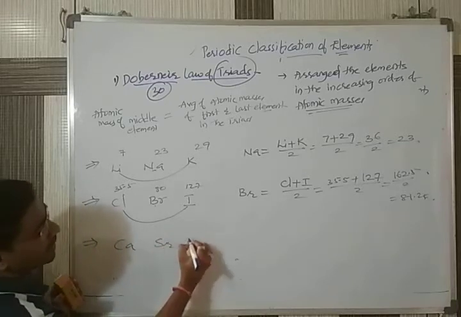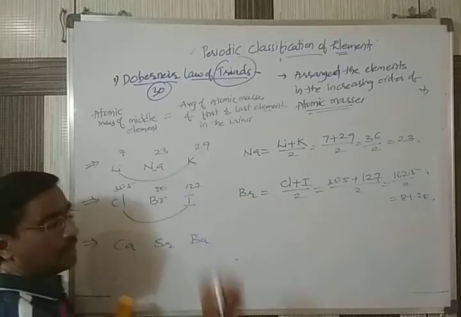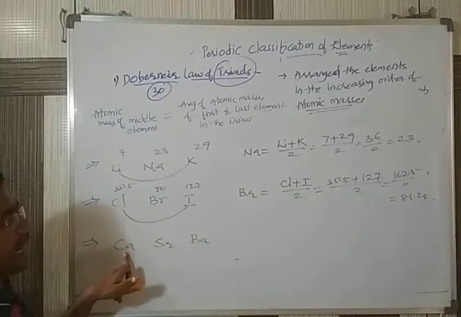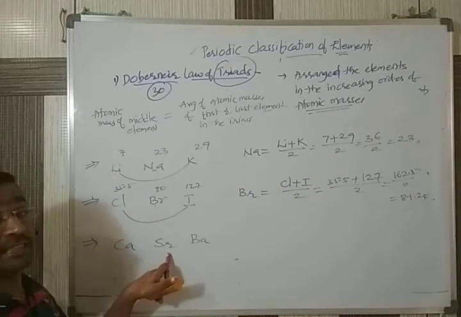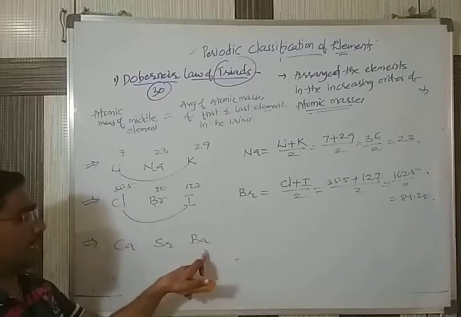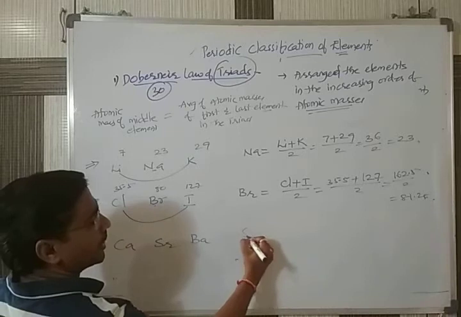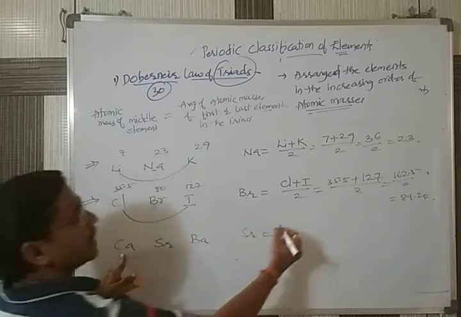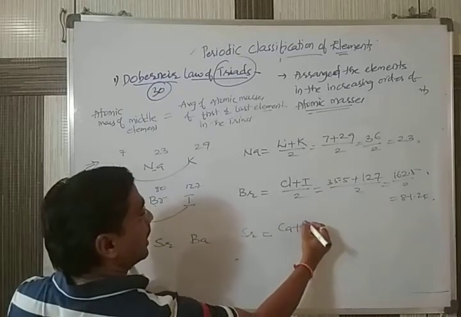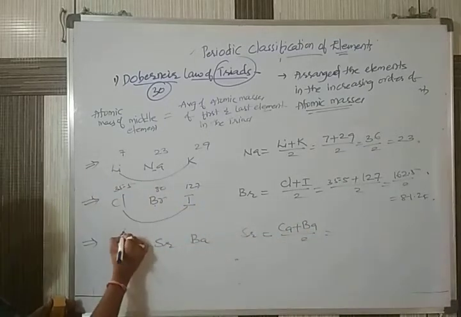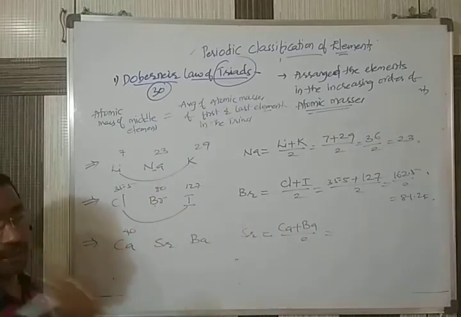Calcium, strontium, barium. Ca, calcium. Sr, strontium. Ba, barium. According to the rule, the atomic mass of the middle one, strontium, should be equal to the atomic mass of the first one and the last one divided by 2. The atomic mass of calcium is 40.